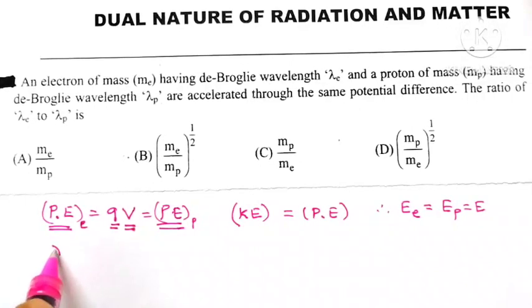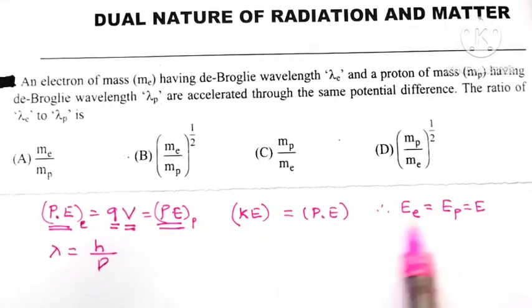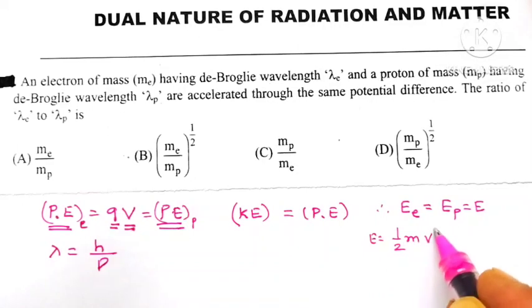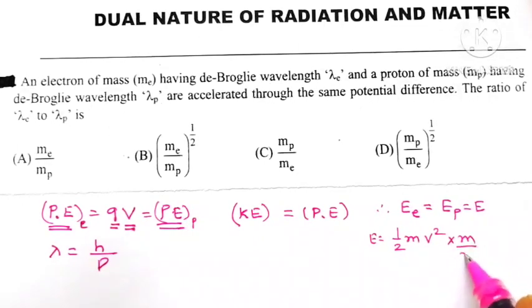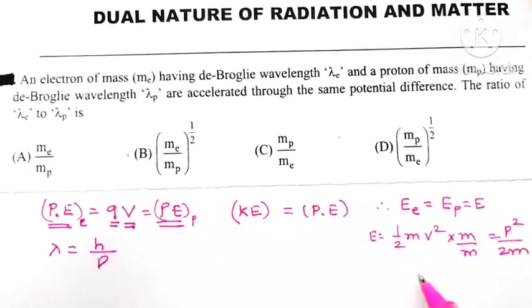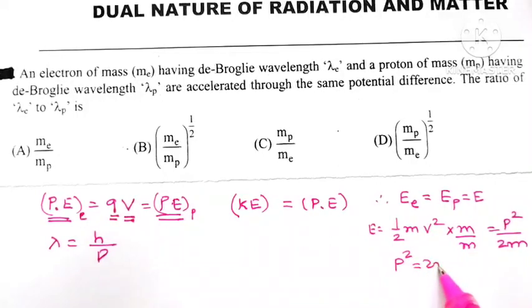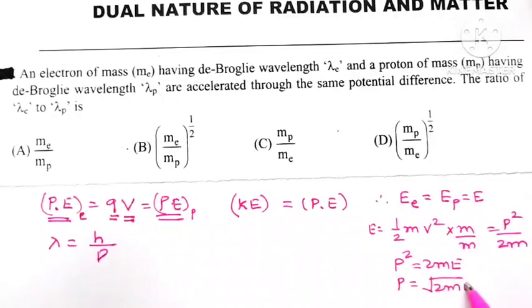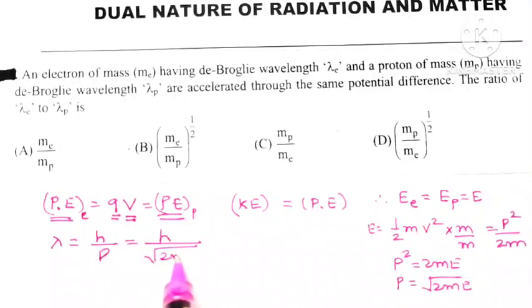What is the formula for de Broglie's wavelength of any charged particle? Lambda is equal to h divided by p, and we know that p can be expressed in terms of kinetic energy. What is the formula for kinetic energy? Kinetic energy E is equal to half m V square. Multiply it by m, divide it by m square, so E is equal to p square divided by 2m, or we had p square is equal to 2mE, or simply p is equal to under root of 2mE. So lambda is equal to h divided by under root of 2mE.